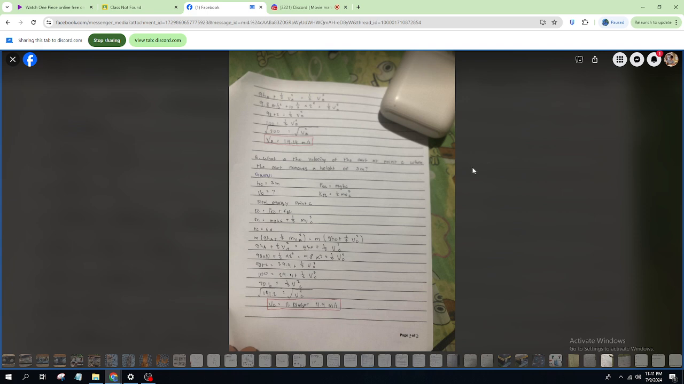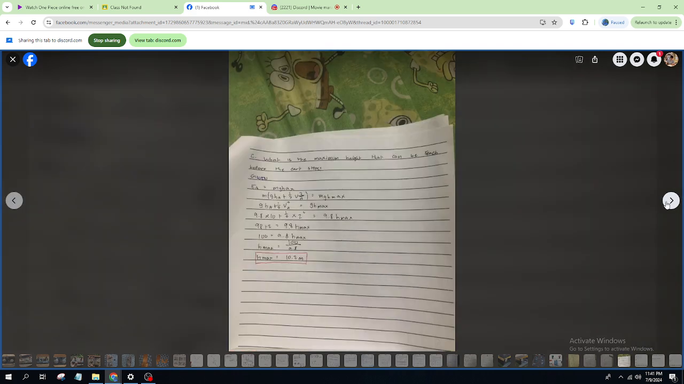Okay, so let's proceed to letter C. What is the maximum height that can be reached before the cart stops? Okay, using the conservation of energy, we know that the total energy at point A must be equal to the total energy at maximum height.